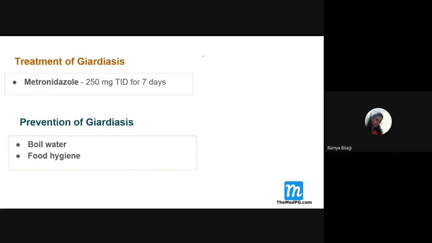So what is the shape of the cyst of this Giardia? Oval. One thing you can say is that it is ellipsoid. It is ellipsoid in shape. So how many nuclei does this fellow have? Four nuclei.